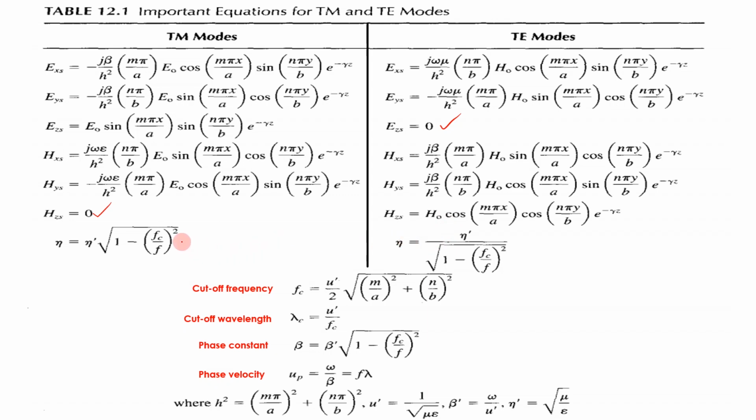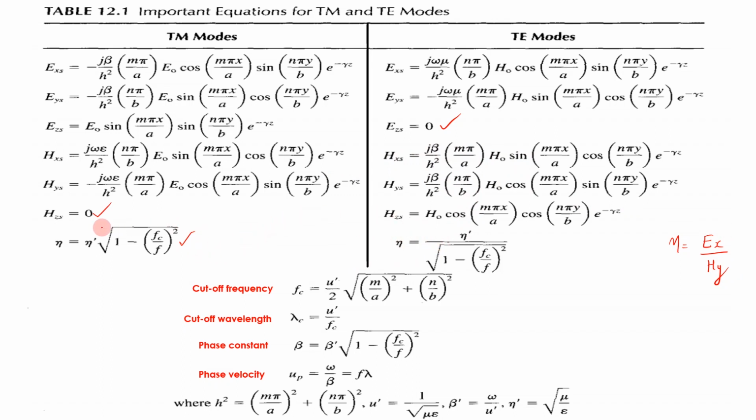Okay, and here you can see that intrinsic impedance is varying. In TM mode, it is eta dash into square root of 1 minus Fc by F the whole square. Whereas in TE mode, it is eta dash divided by square root of 1 minus Fc by F the whole square. In both cases, you know that eta is Ex divided by Hy. But fields are different, so when you derive it, you will get it in a different way.